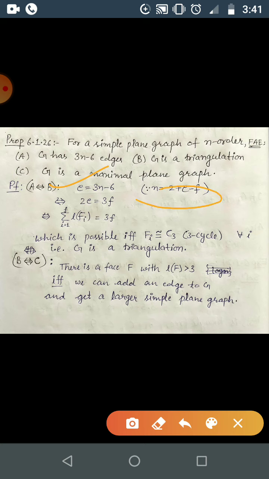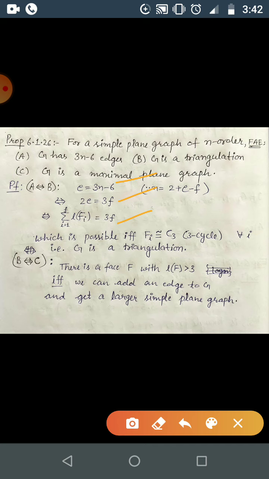As this is a simple plane graph, you can use Euler's formula in this graph. Just put this in this equation. You are getting 2e is equal to 3f. And we know that 2e is equal to the summation of the length of faces, which will be equal to 3f, and this is only possible if and only if all the faces have C3 as a boundary. So you can just say this is possible if and only if you have a 3-cycle, and whenever you have a 3-cycle, G is a triangulation. Okay, so I think this is done.